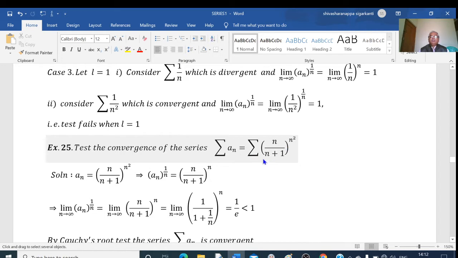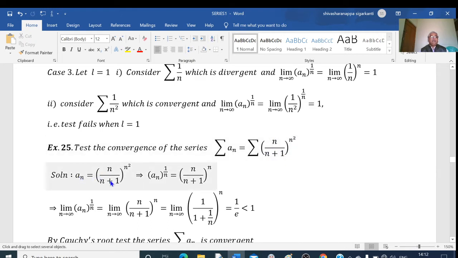Somewhere here, if an has the power of n, or n square, or n to the power of something, then we go for this Cauchy's root test. Here we have n square as the power, so it is better to go for Cauchy's root test. So an is given here: an is (n by n plus 1) to the power of n square.